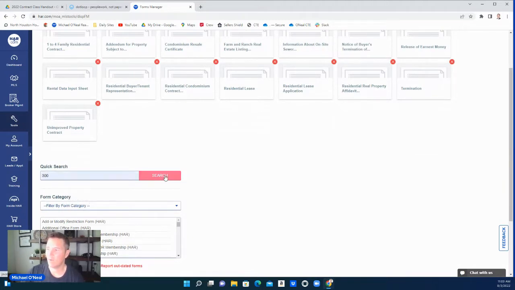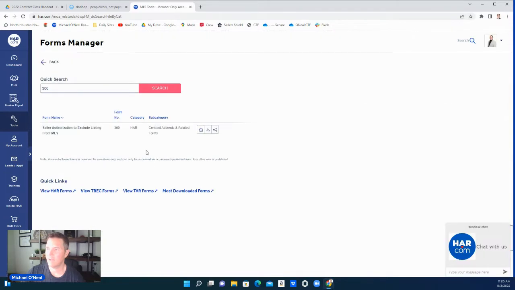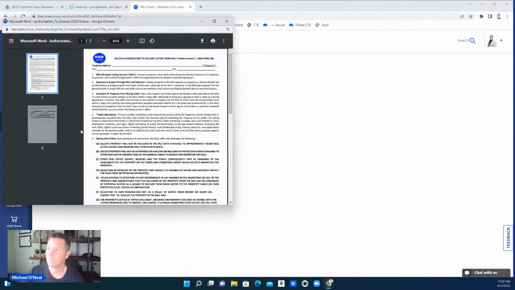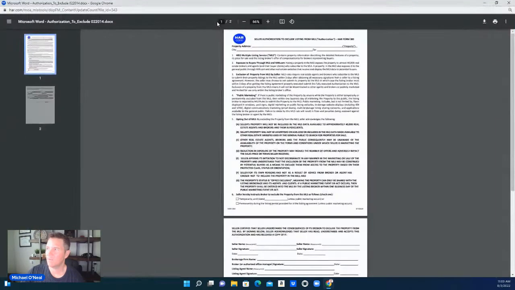That's the HAR 300 form. You click on that. Seller authorization to exclude the listing from the MLS. Let's pull that up, and here's where you get the form. And then this, if they do not want it on the MLS, coming soon is a good example for a certain period of time. You need to get this form signed ahead of time. For any reason that they don't want it, this form needs to be filled out.